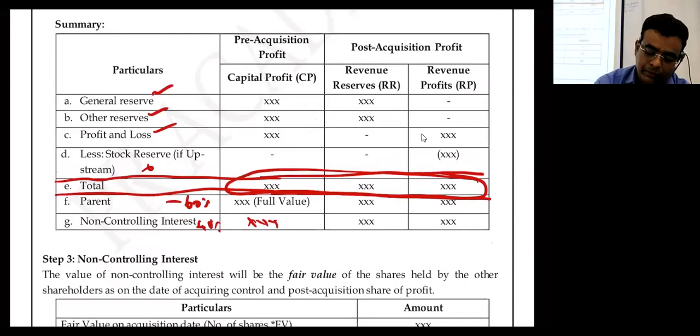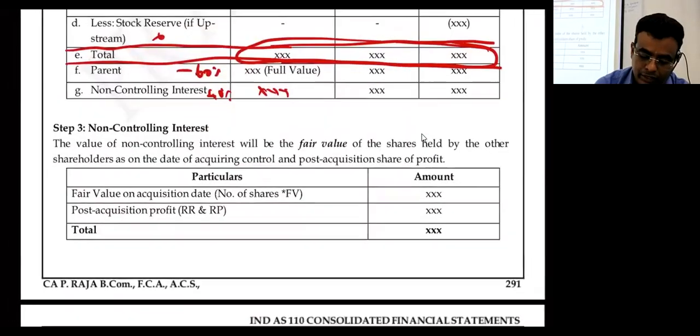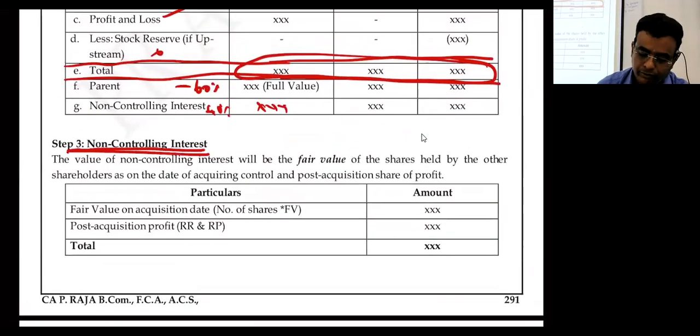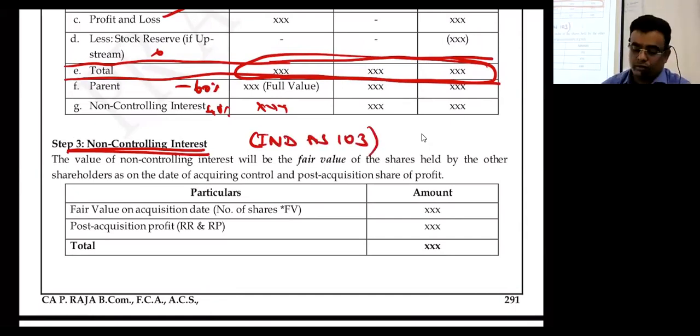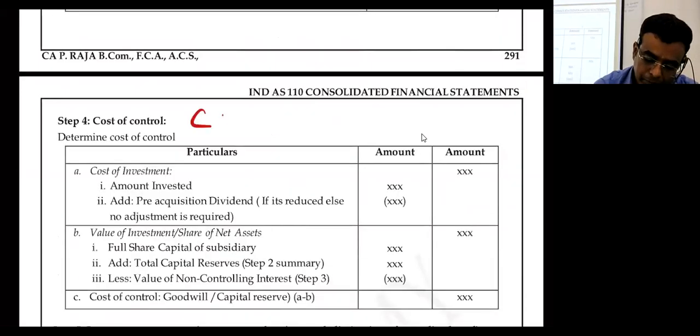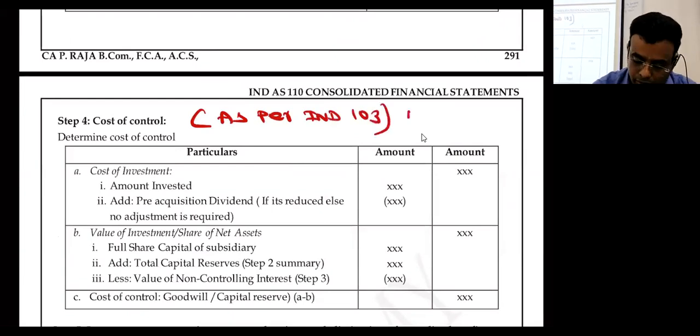Step number 3, non-controlling interest. IND AS 103 will play the role here, completely as per IND AS 103, not as per IND AS 110.